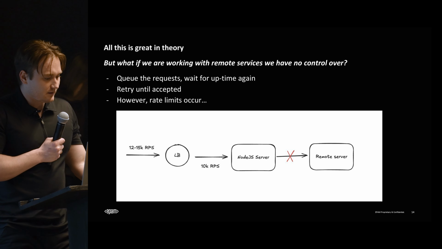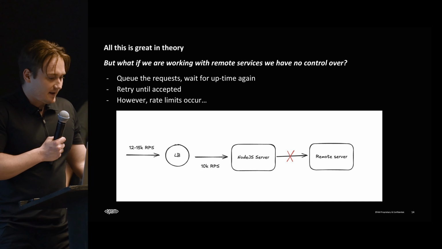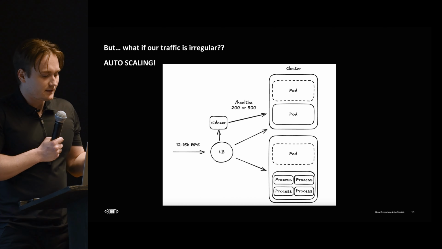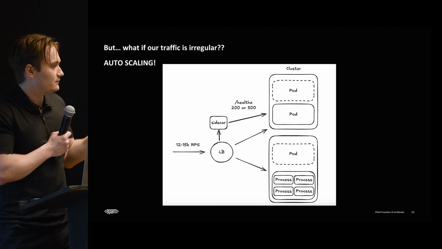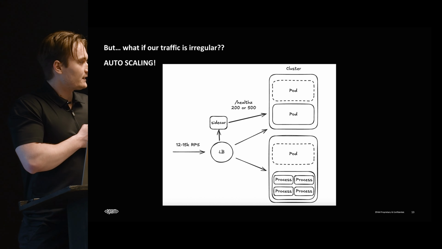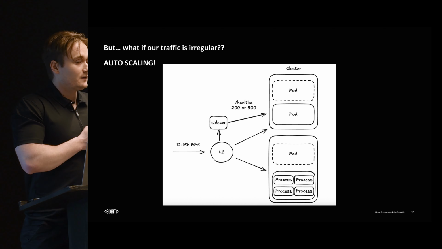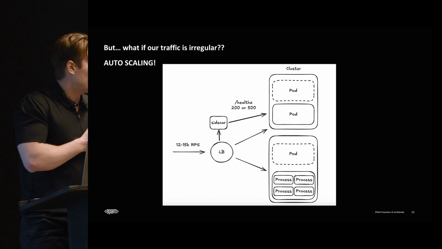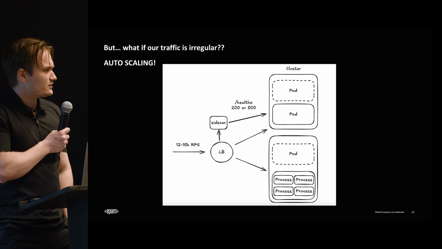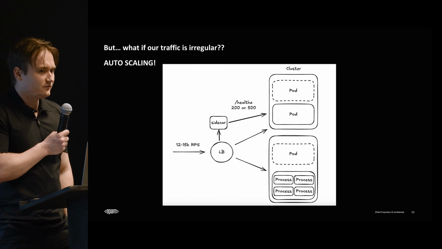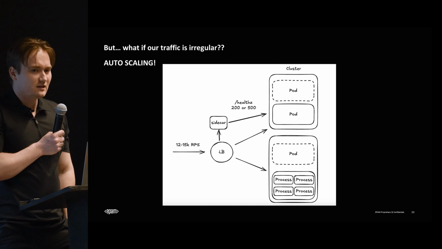So like I said, all this is great in theory, but there is one kind of component. Essentially, if this was our system and I had full control over the system that I create, this is my in-house system, I'm only interacting with my in-house services. Every single service that we have, I own it. Then I can just auto-scale it. I can fix it. If there are memory problems, we fix the memory problems. We use some indexes on a database. We can change from Node.js to another language if we need to. We can do things if it's in-house, right? We have to find a good database solution, but generally speaking we can fix it if it's in-house.